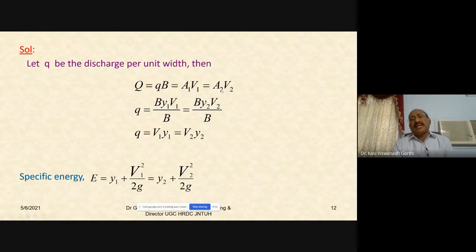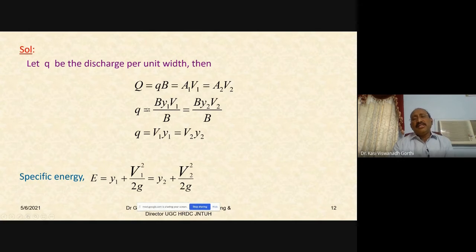A1 and A2 are the cross-sectional areas, and V1 and V2 are the velocities at the two different sections. Accordingly, small q would be equal to capital Q divided by B. Capital Q is area into velocity. What is the area at section 1? Since it is rectangular, B into y.